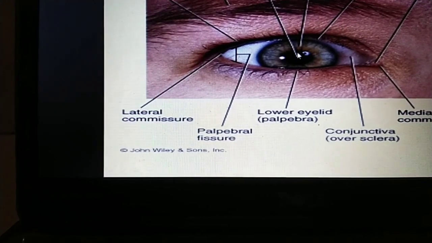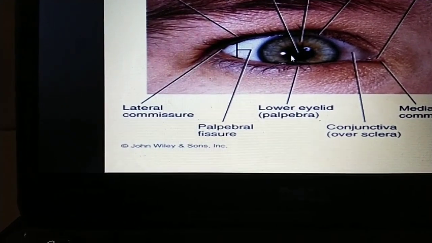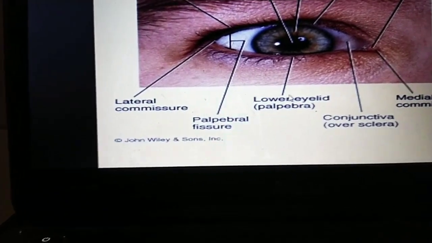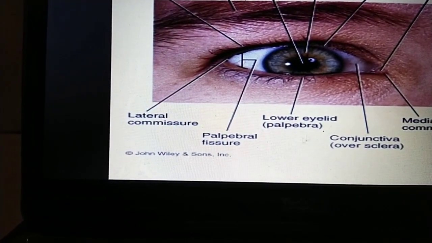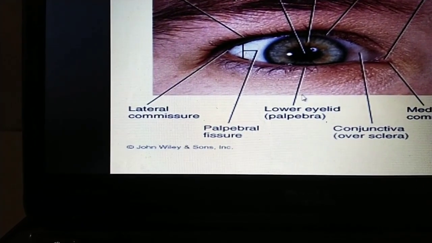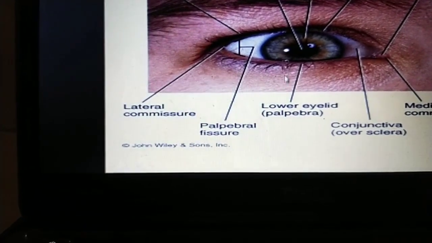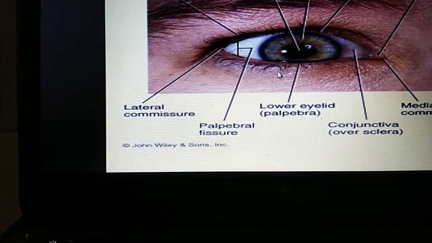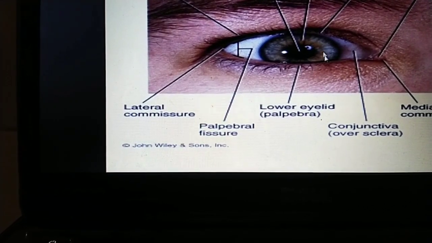This is the pupil, the hole of the iris. The iris is a thin circular diaphragm located between the lens and cornea.